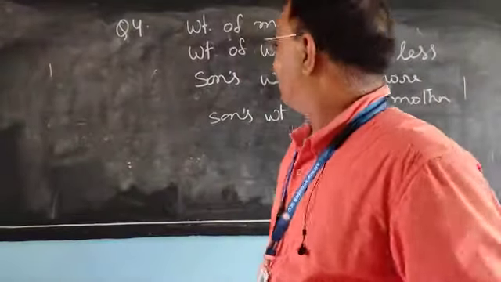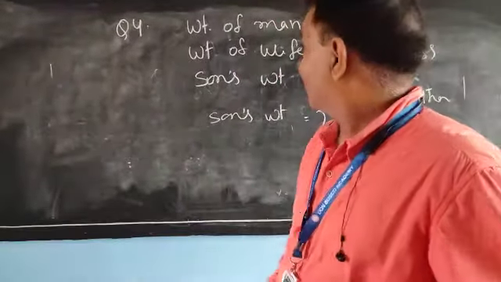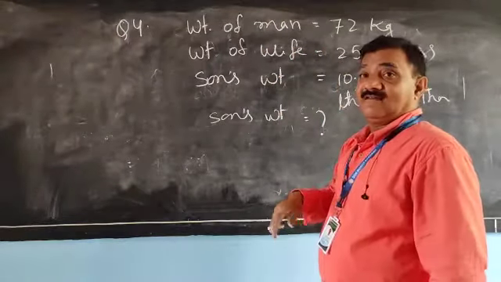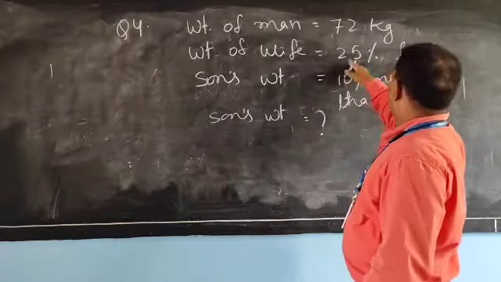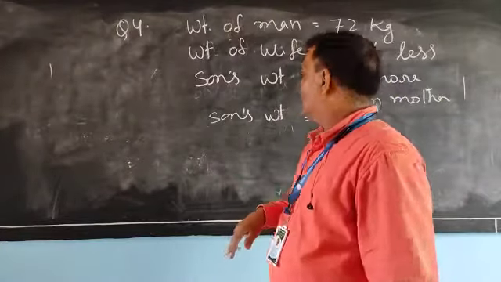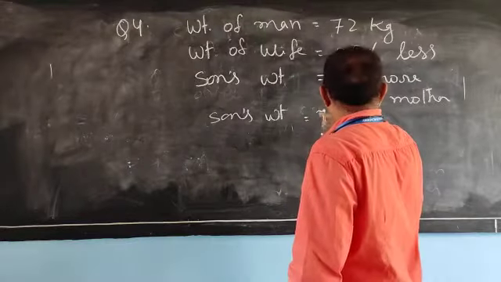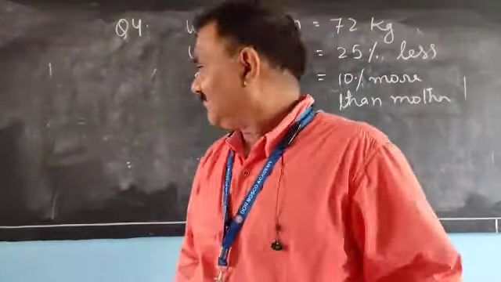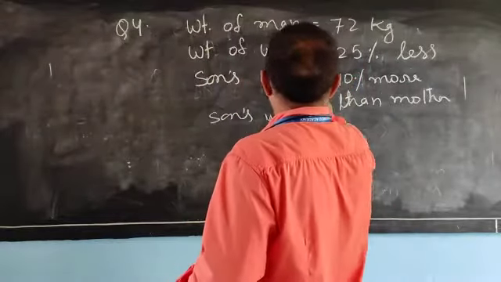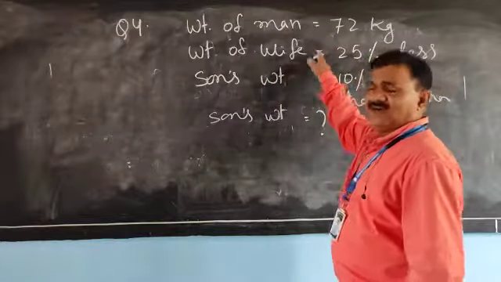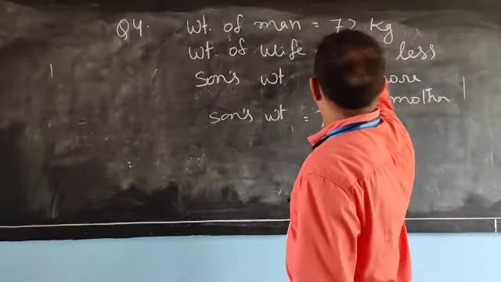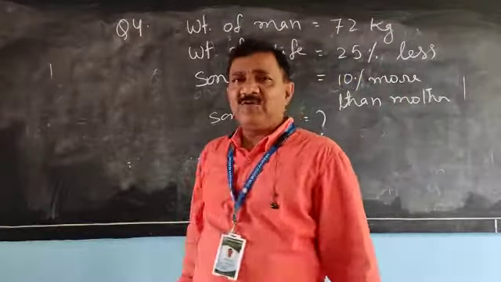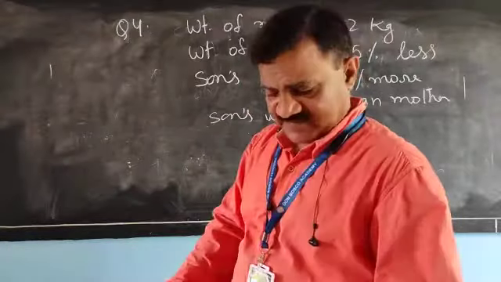Very interesting question. See, husband's weight is given, man's weight is given 72 kg. Wife's weight is 25% less than the husband's weight, and son is 10% more than the mother's weight. Find the weight of the son, dear children. First, let us find the weight of the wife. 25% less than 72 means we have to find 25% of 72.